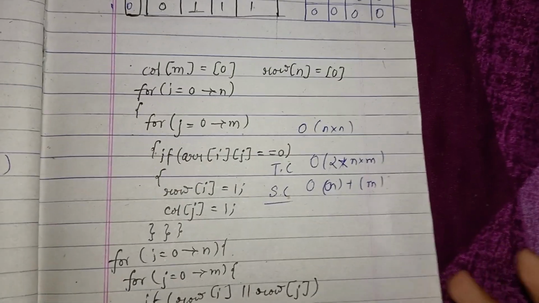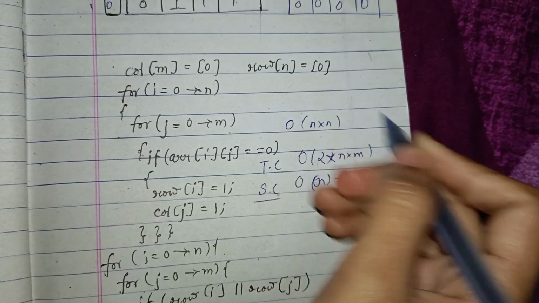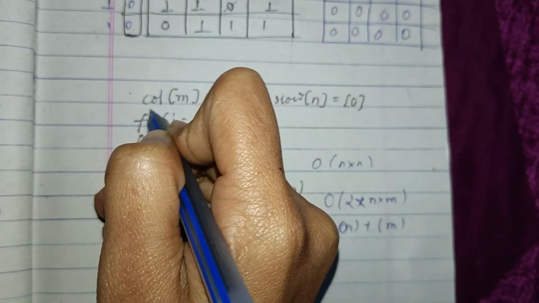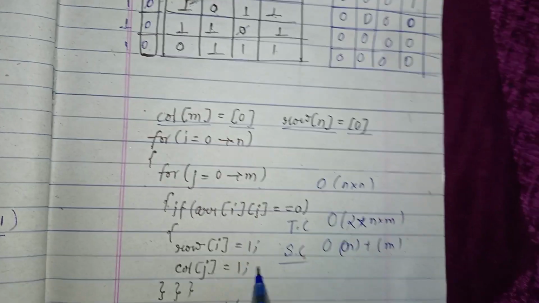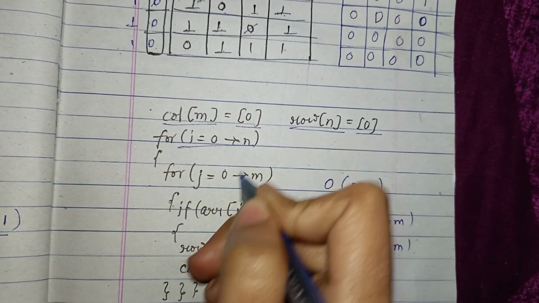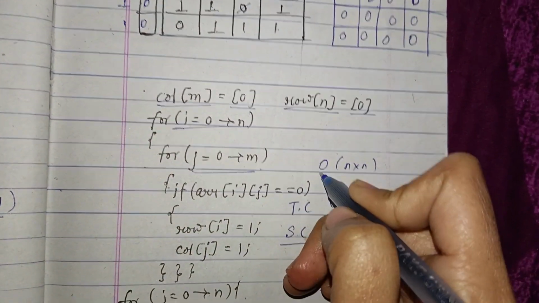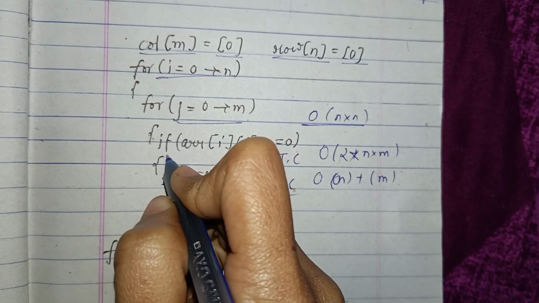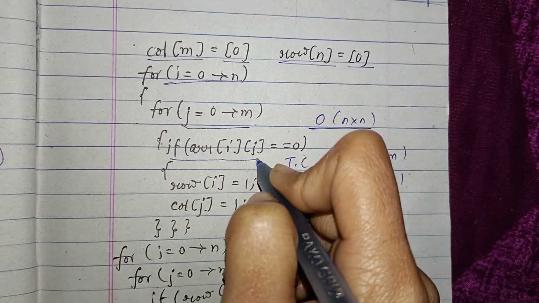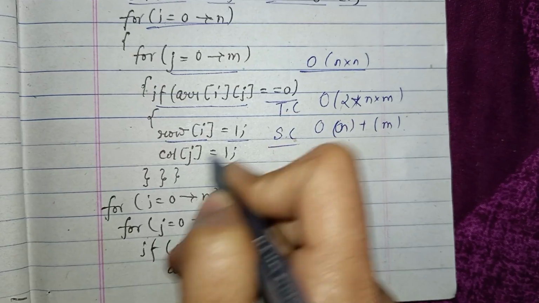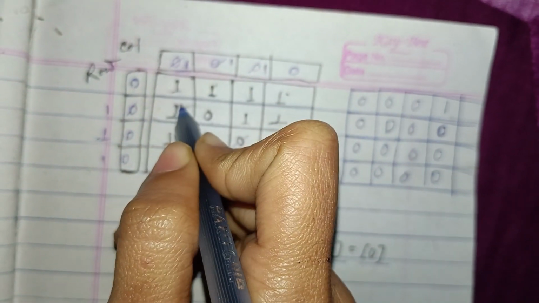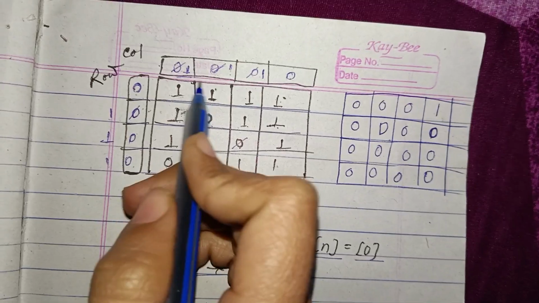And here is the pseudo code. We have initialized column of size m equal to 0 and row of size n equal to 0. Then we traverse n into m, so it is of complexity big O of n into m. Then if array of i, j is equal to 0, then row of i is equal to 1 and column of j is equal to 1, as we have done here, 1 and 1.